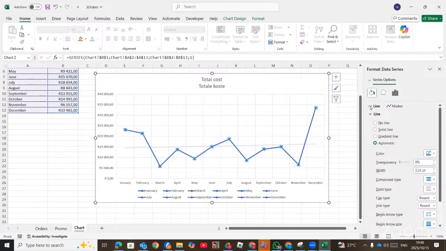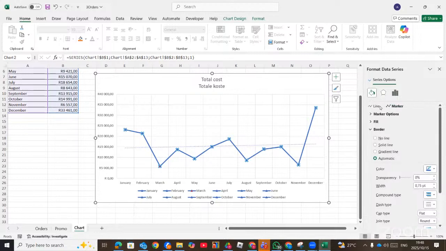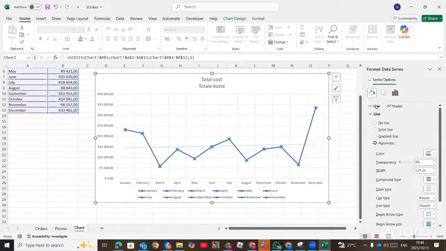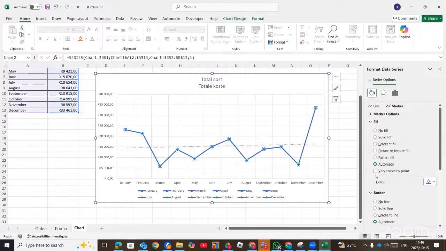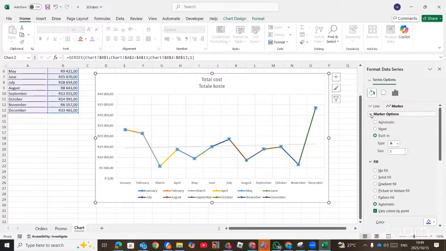Then when you go to fill, we have the line, and then we have the marker. So when you're dealing with the lines, these are the line options, and if you're dealing with the markers, you click on that one. It has the marker fill also, which you can change with varied colors. It also has the marker options, whereby if you pick automatic, it will pick the default one for you. But you can change it to built in to select the specific type that the question wanted you to do.